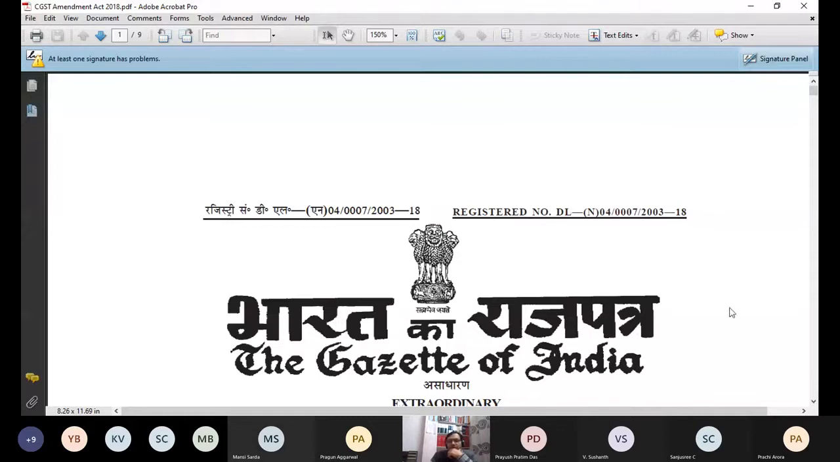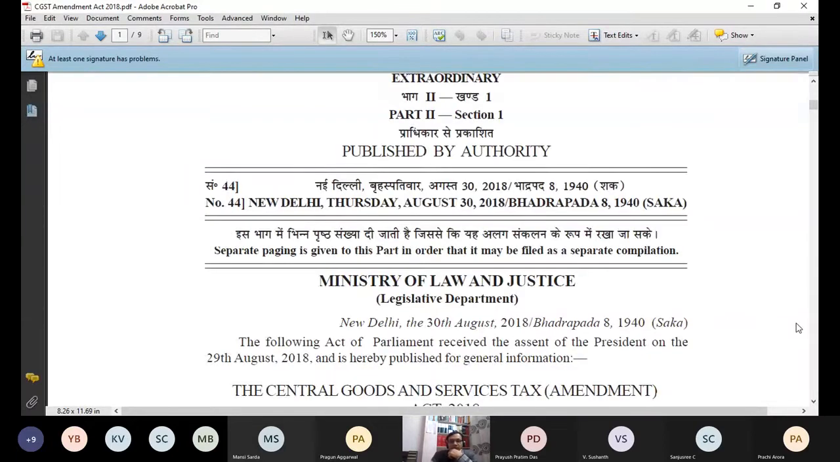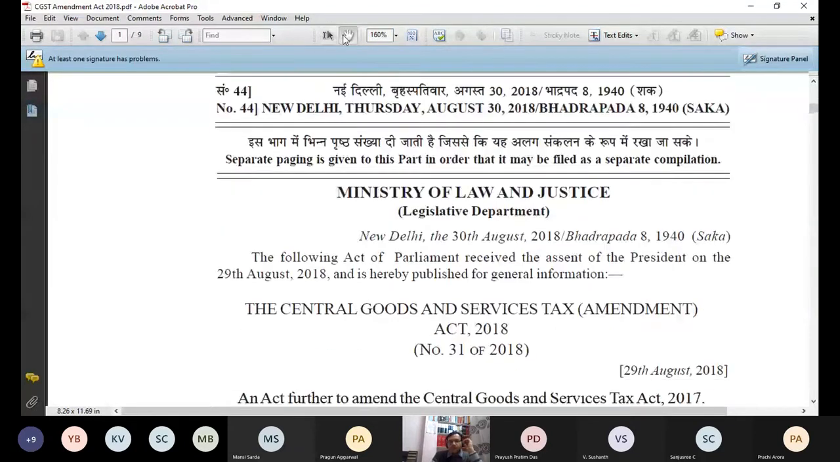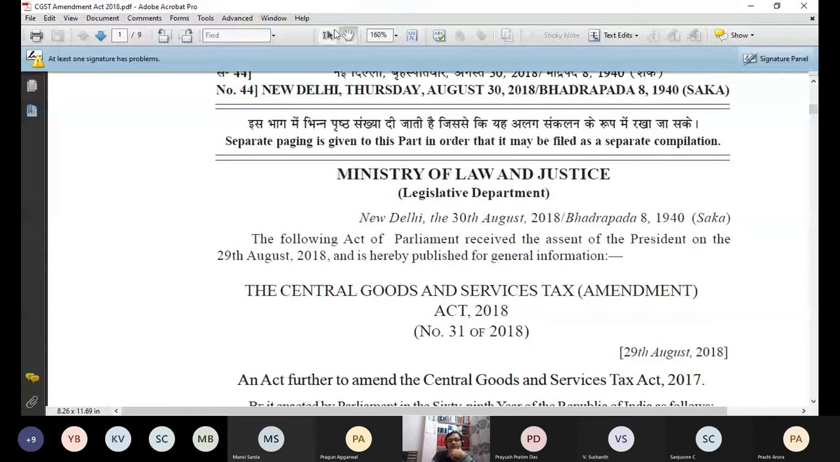Now this is the new file. I hope it is visible now. And you can see the name of this file. It is the Central Goods and Services Tax Amendment Act. After around 1.5 years, this act came. GST came into India on 1st July 2017, and this act came on 30th August 2018. This act made so many changes in the original act.